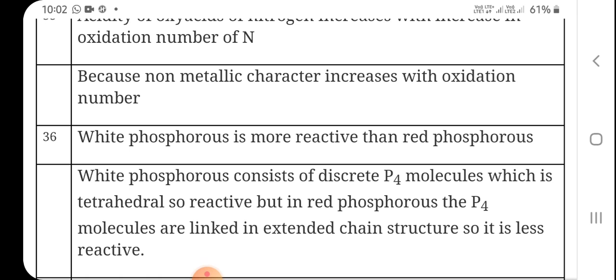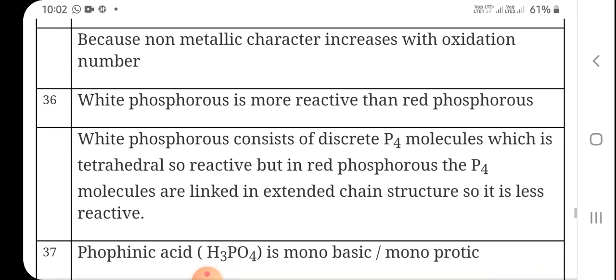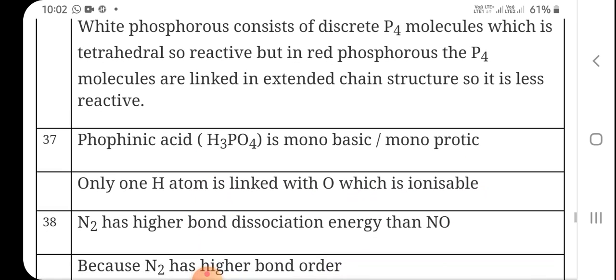White phosphorus is more reactive than red phosphorus because white phosphorus consists of discrete tetrahedral P4 molecules, so it is reactive, but in red phosphorus the P4 molecules are linked in an extended chain structure, so it is less reactive. Phosphinic acid is monobasic or monoprotic because only one H atom is linked with oxygen which is ionizable.